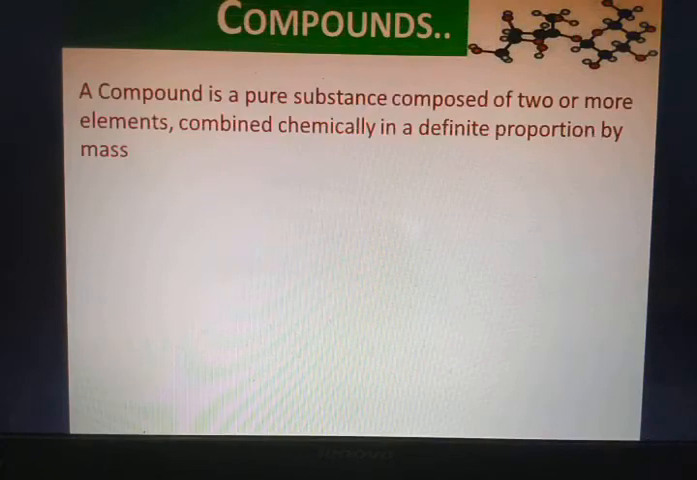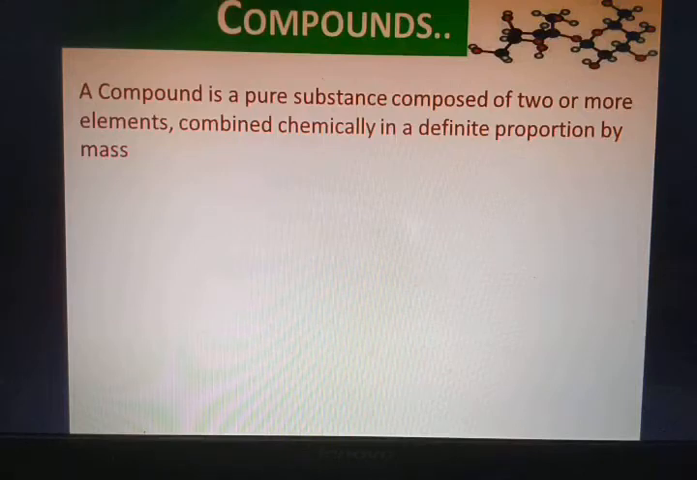The next we have is compounds. Now what is a compound? A compound is a pure substance composed of two or more elements combined chemically in a definite proportion by mass. Once again I repeat, a compound is a pure substance made of two or more elements.